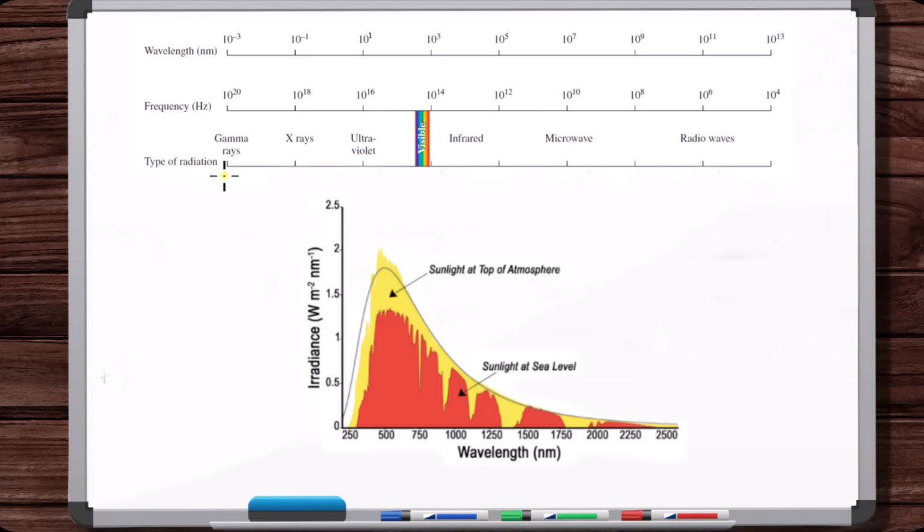Now, yes, small amounts of gamma rays or X-rays could potentially cause harm, but just remember, even though some amount of this type of radiation is reaching Earth from the sun, again, it's not even that much relative to visible light, IR, and UV light, right? Because this main curve here is radiation directly from the sun before it even gets to Earth. But once it gets to Earth, the atmosphere absorbs a lot of the harmful radiation, or maybe even all of it.